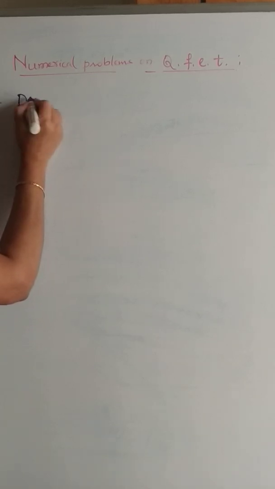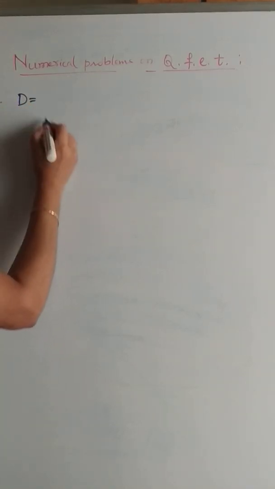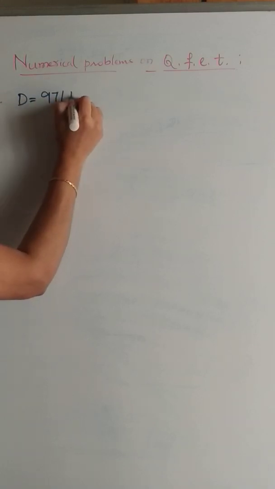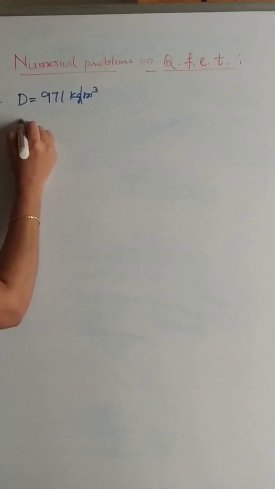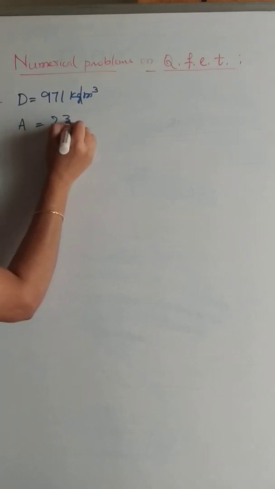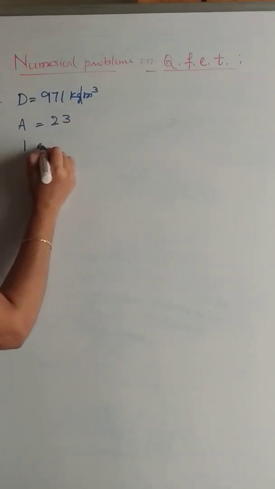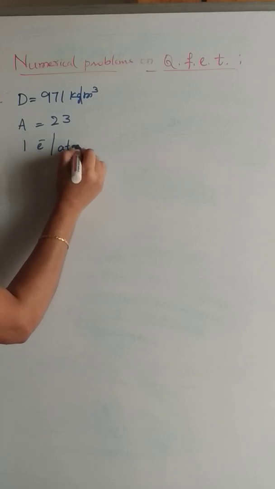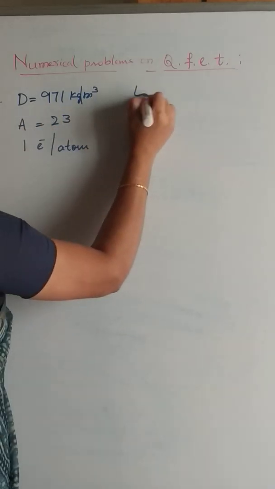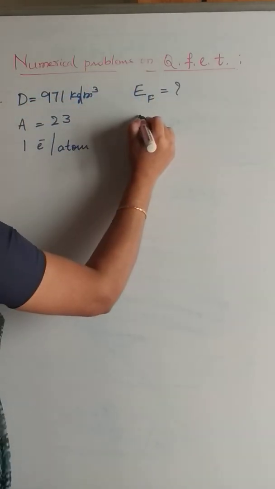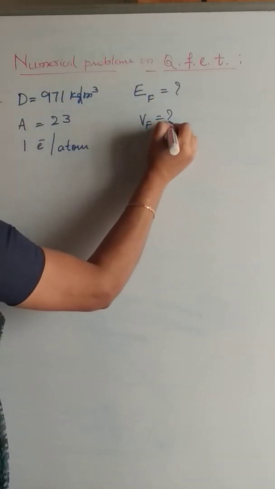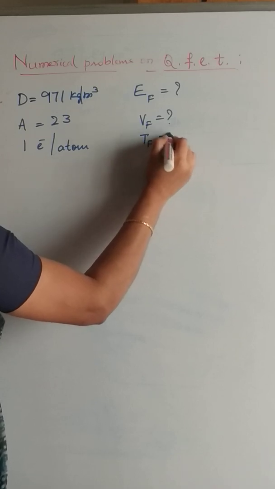See, in the statement of the problem, it's given density is equal to 971 kg per meter cube. Atomic weight is given 23 and there is one conduction electron per atom. We need to calculate Fermi energy of a metal at absolute zero, Fermi velocity and Fermi temperature.